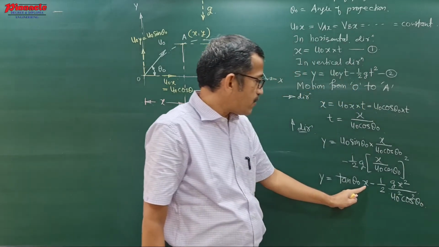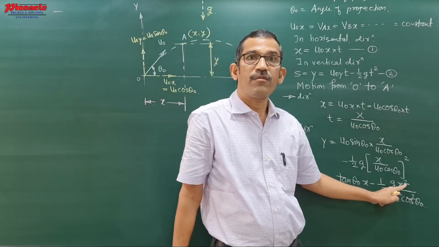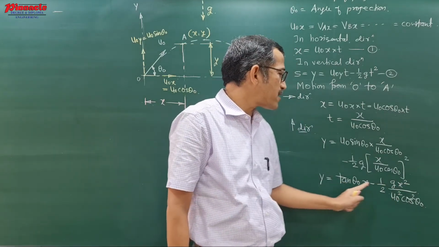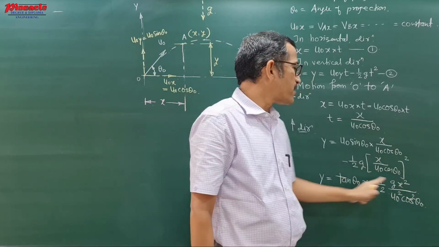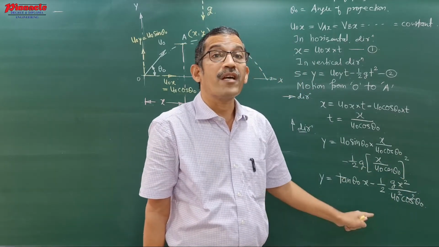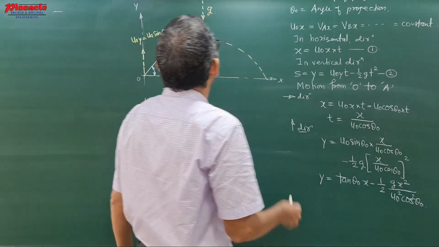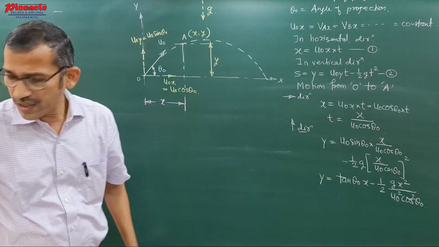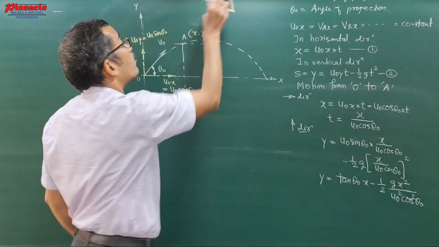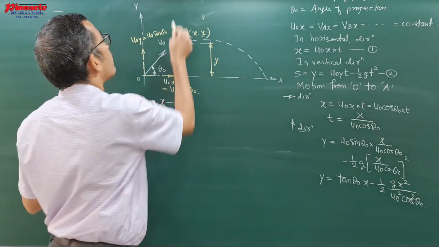Here there is a term of x and here a term of x square. That means it is of the form ax minus bx square. This represents an equation of a parabola. Therefore, what we have proved here is that the path traced by a projectile is parabolic in nature.